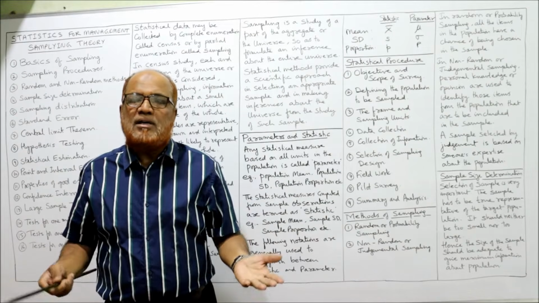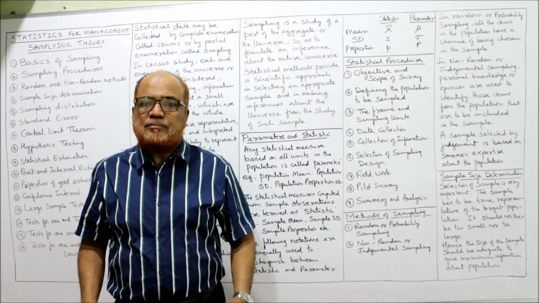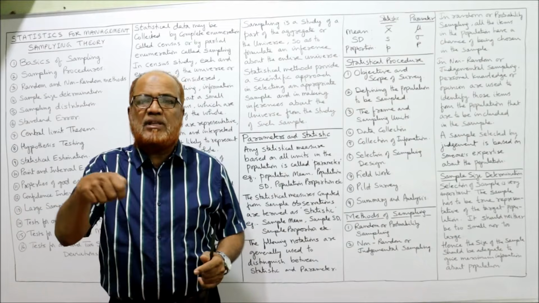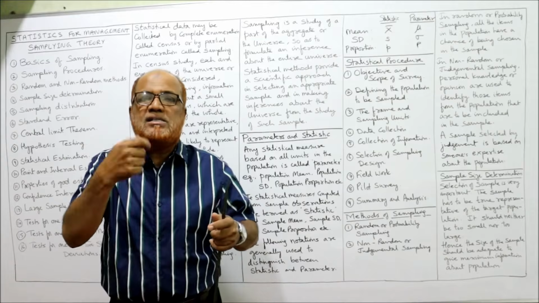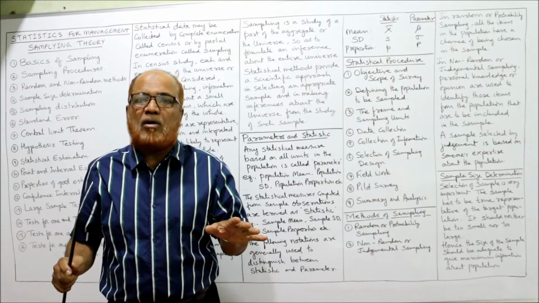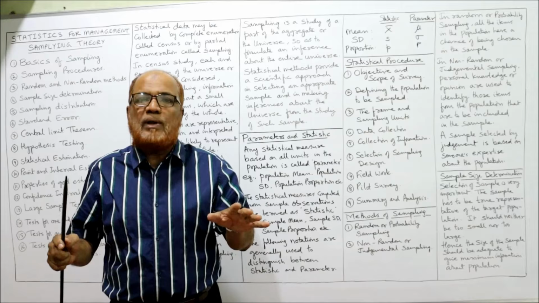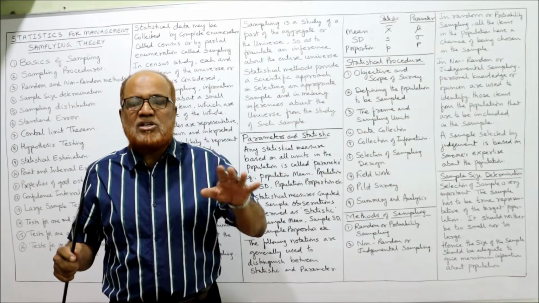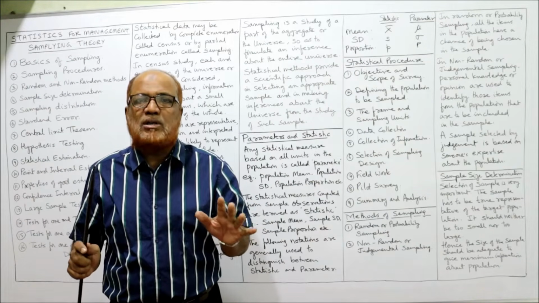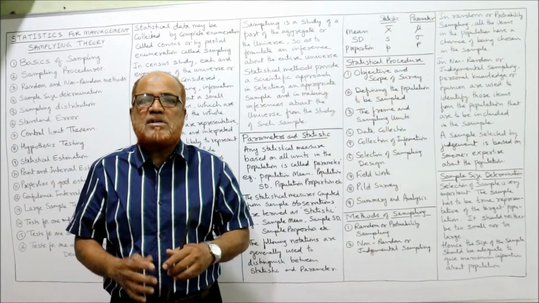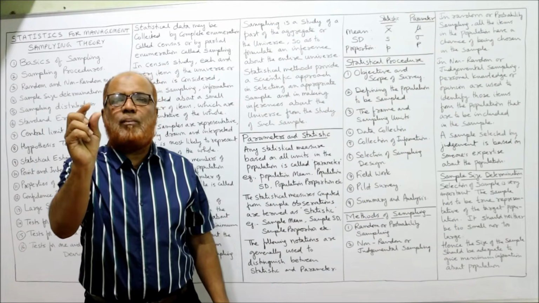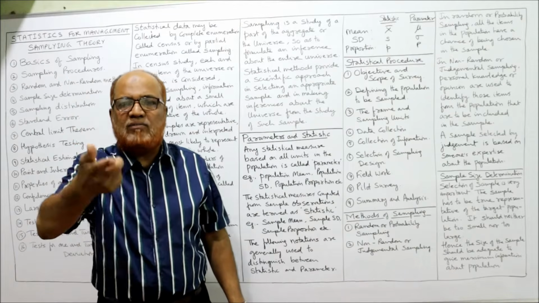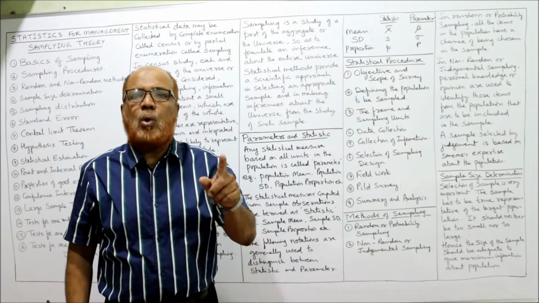This is sampling. Similarly, in our household, when women cook food, they taste a small part of the whole and decide whether everything is okay, whether it is equally tasty, whether the salt and sugar are appropriate or not. That means the woman is taking a decision on the basis of a sample. A small part is selected and an opinion is given about the whole.